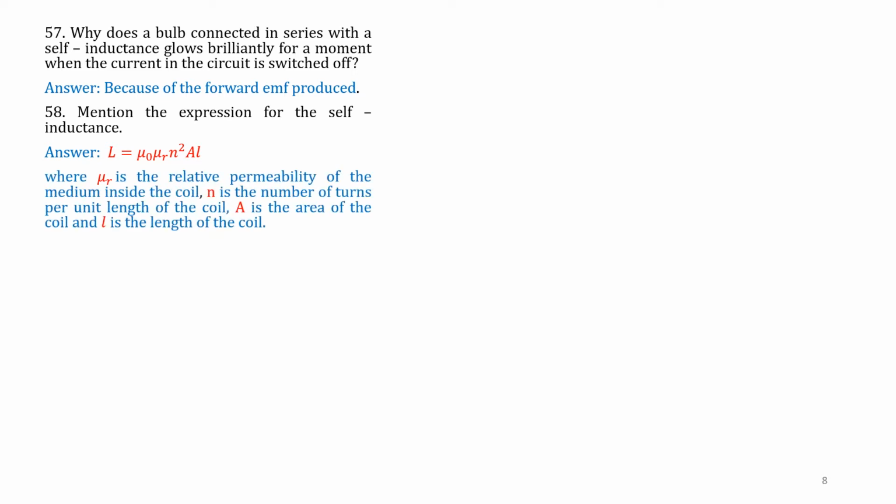Question number 58. Mention the expression for self-inductance. Self-inductance is given by L is equal to mu naught mu R N square A into L, where mu R is the relative permeability, N is the number of turns per length of coil, A is the area of coil, and L is the length of coil.